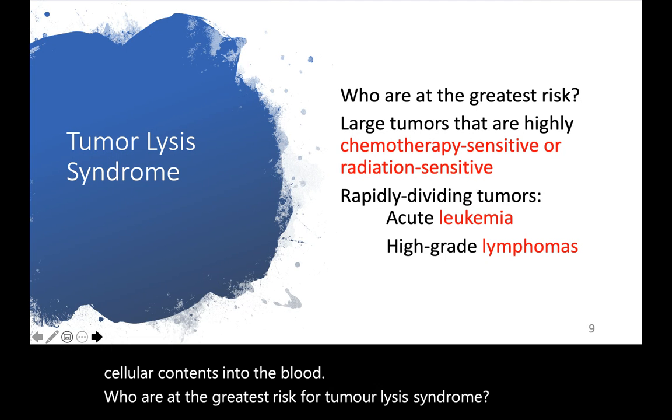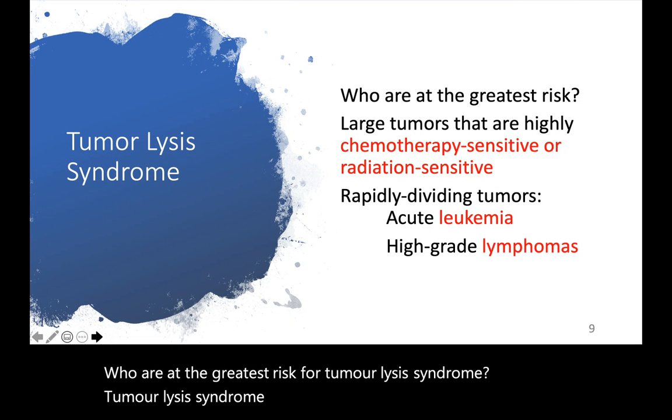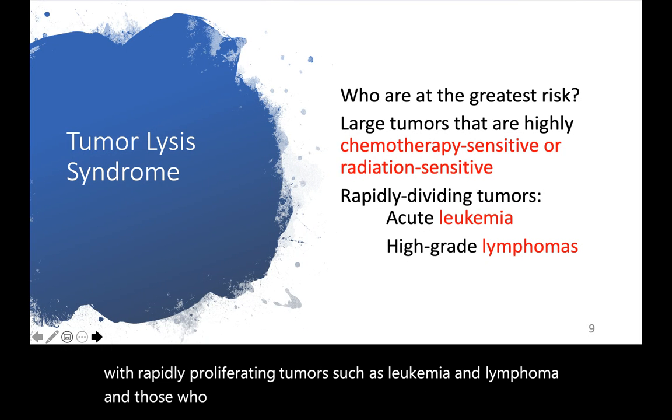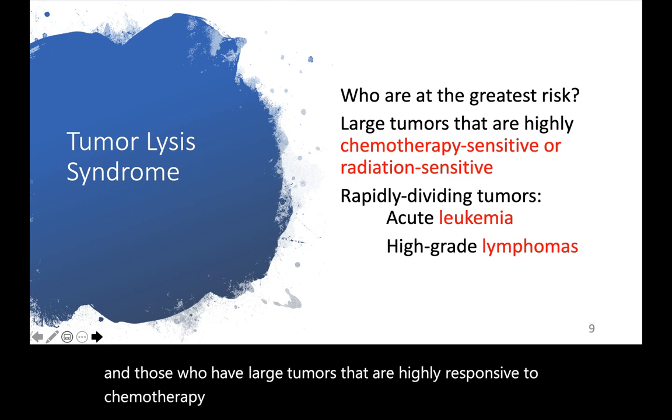It will most commonly be found in patients with rapidly proliferating tumors such as leukemia and lymphoma, and those who have large tumors that are highly responsive to chemotherapy or radiation.